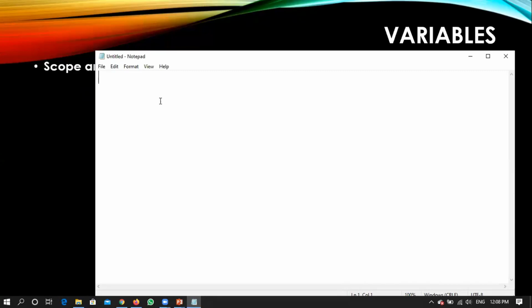Let us assume that you have some program written. Question in the chat box: scope is temporary and lifetime is permanent. Both are different. Don't try to relate them. Scope is different, lifetime is different.